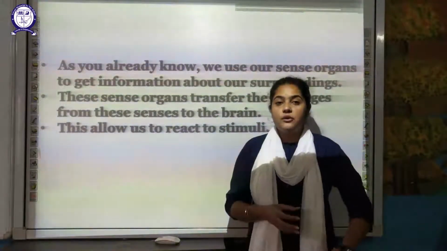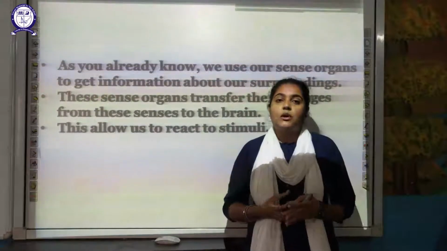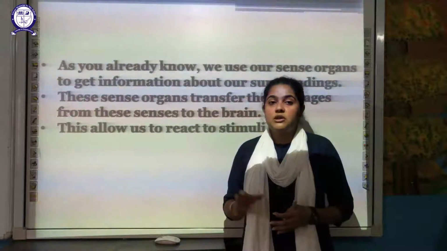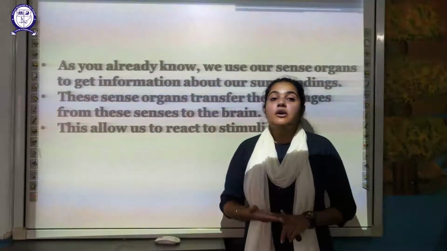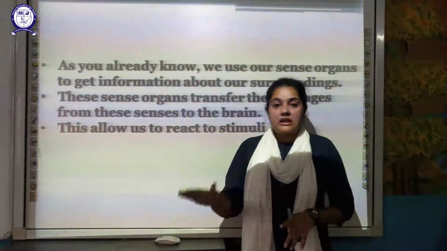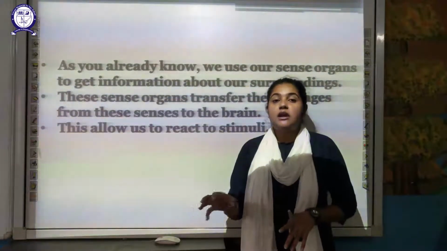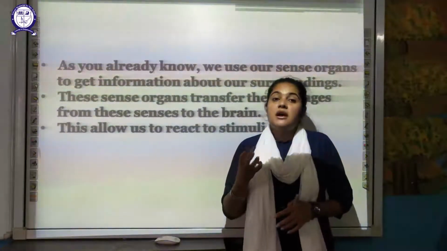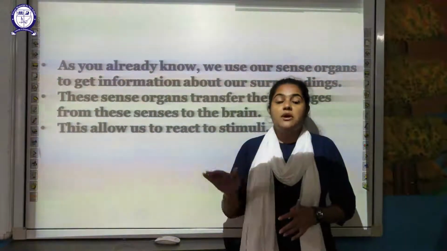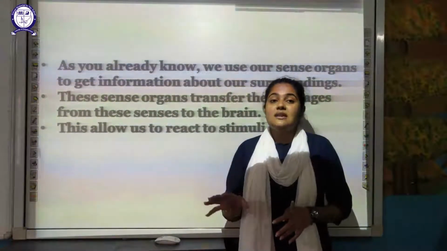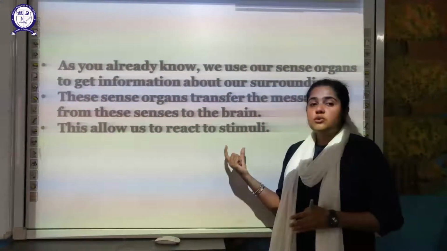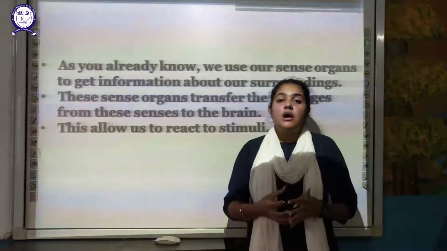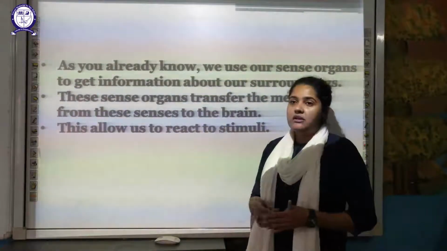What is a stimulus? What happens if by mistake you touch a hot object? Immediately you remove your hand. Why? Because your skin is touching that hot substance, so your skin sends a message to your brain, and your brain tells you to remove your hand because the substance you are touching is hot. So there is a reaction to all these stimuli from our surroundings, and the brain helps us to react according to the stimulus.